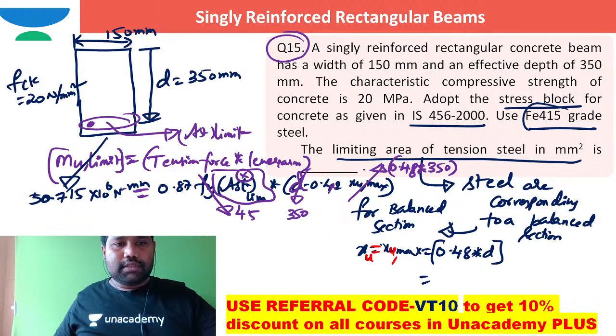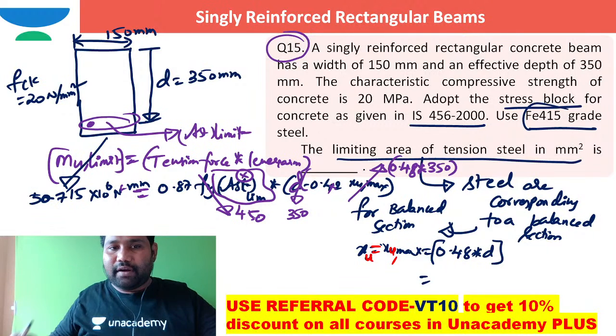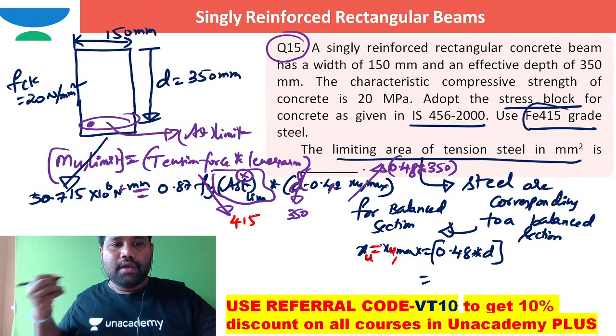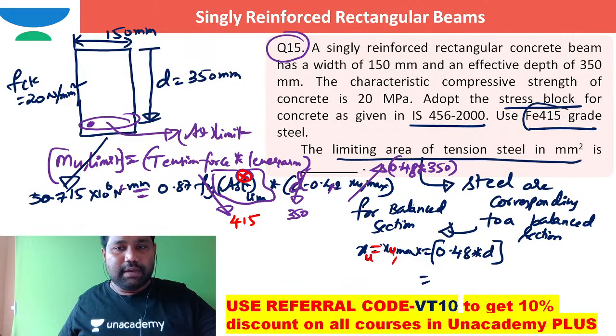Now, when I do this, in this one, you should understand everything is known to me except this AST limit. Except this AST limit, every quantity is known to me. So this is one and only one equation, and from this one and only one equation, the one and only unknown AST limit can be worked out. So if you work out AST limit from this one, right?